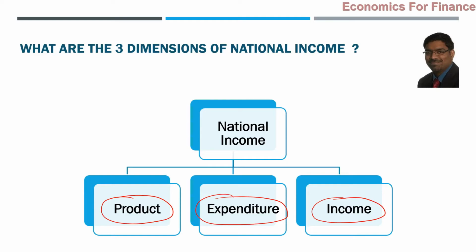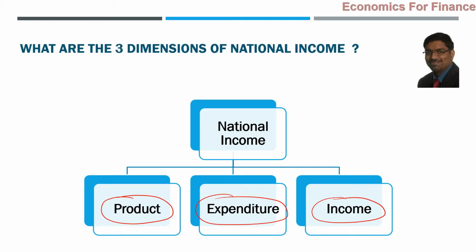But the nutshell of the three dimensions of national income is this. These three are the different angles or perspectives of national income. You can think about national income from a product point of view, a production point of view, an expenditure point of view, or even an income point of view. Of course, whatever the point of view or methodology you apply, ultimately the final calculation of national income should ideally be the same. In reality, will it be the same or not? That is a different story. That depends upon the availability of reliable data, which is very, very challenging in real life.